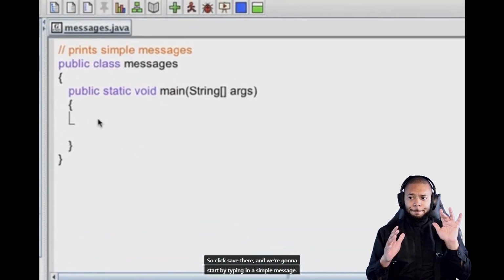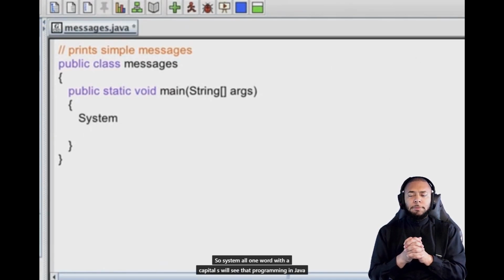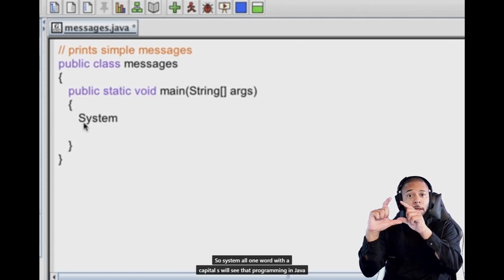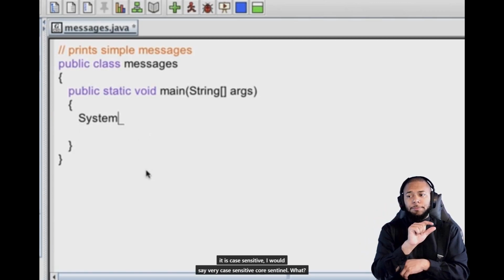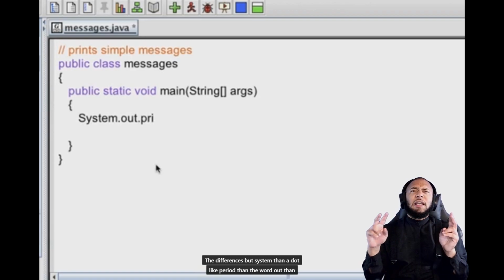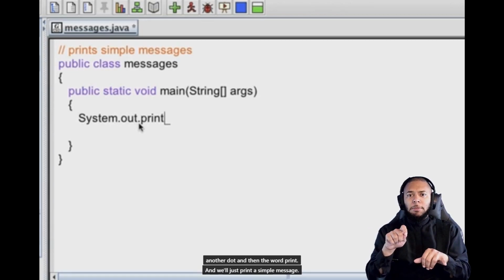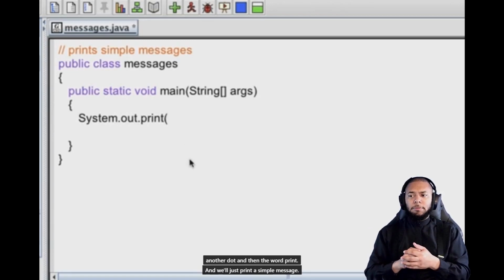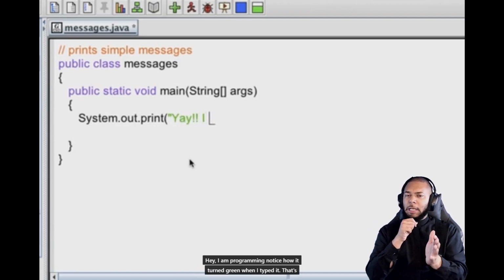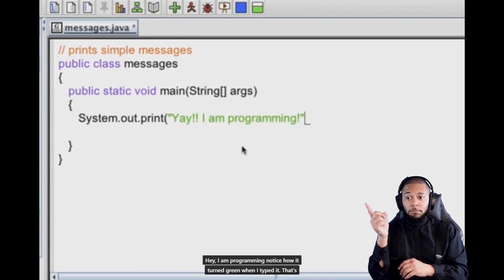And we're going to start by typing in a simple message. So System, all one word with a capital S. We'll see that programming in Java, it is case sensitive. I always say very case sensitive. Of course, I don't know what the difference is. But System, then a dot, like period, then the word out, then another dot, and then the word print. And we'll just print a simple message. Yay, I am programming.